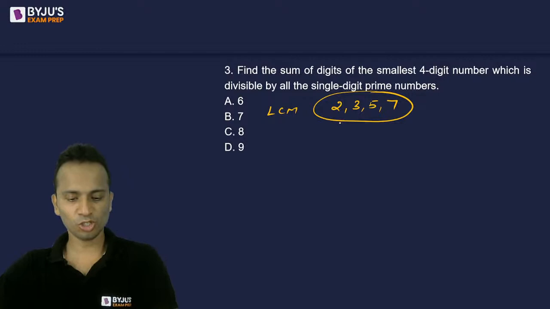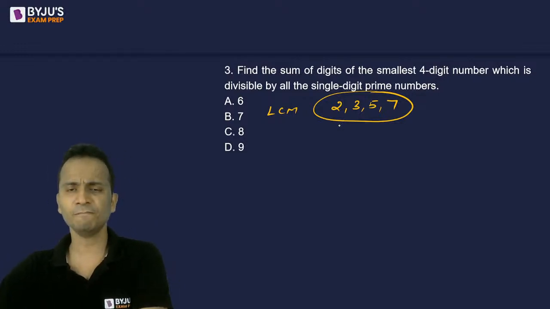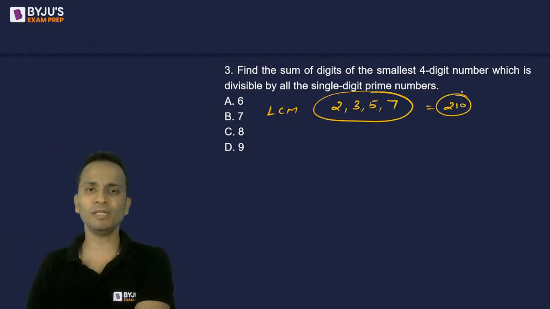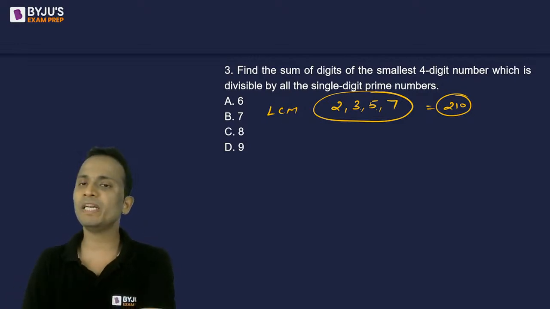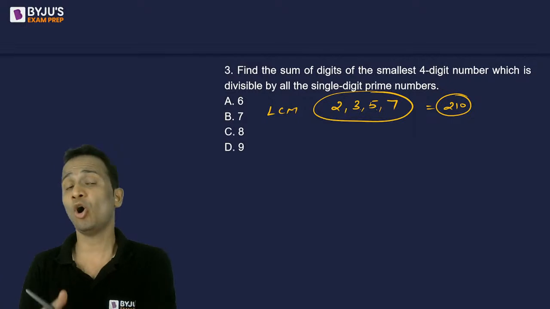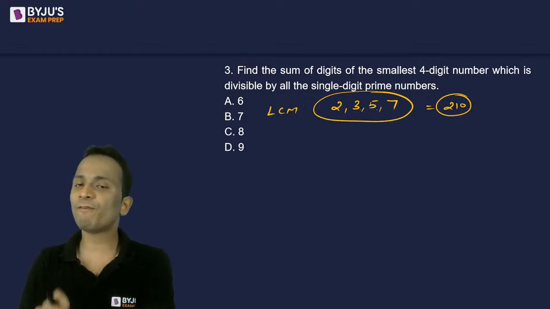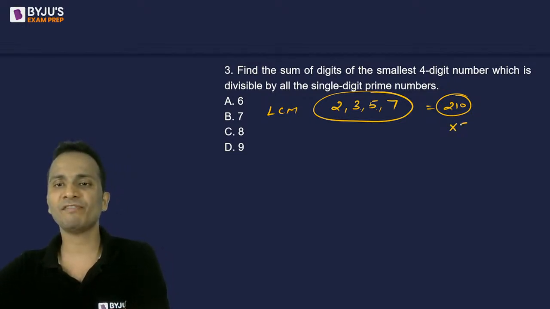Okay. So Shrikant has given an answer. Okay, Shrikant, let's check whether the answer is correct or not. So the LCM of these 4 numbers will be 6 into 5, 30, into 7, 210. So 210 is the least common multiple. Any number which is divisible by all these numbers should be divisible by 210, or it should be a multiple of 210. Now I'm looking for a smallest 4-digit number of this type. So I'll multiply it by 5 to obtain 1050.